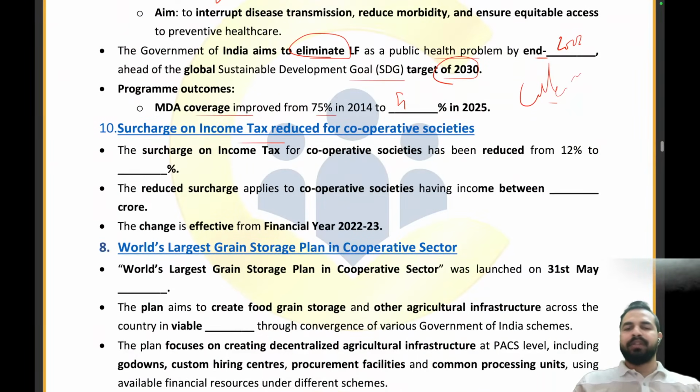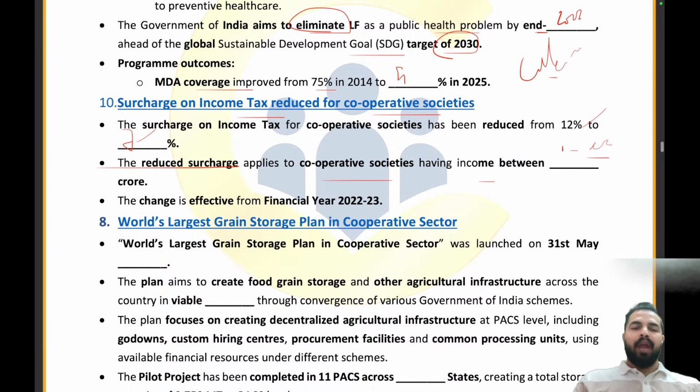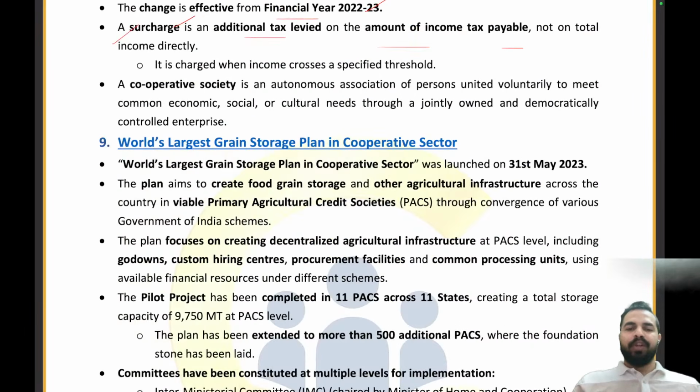The surcharge on the income tax for cooperative societies has been reduced from 12% to 7%, right? The reduced surcharge applies to cooperative societies having income in what range? What is the range of income for these cooperative societies which will get this kind of benefit? That is 1 crore to 10 crore. Absolutely right. And the change is effective from financial year 22-23. Clear, everyone? I hope that you are able to understand it from the examination point of view. Now let's move on to the next part.